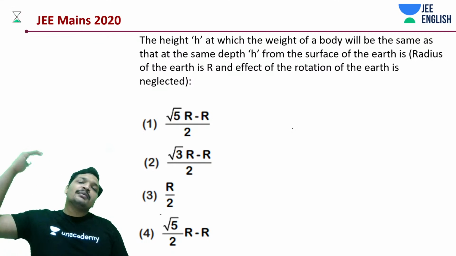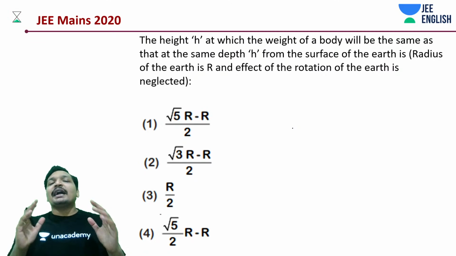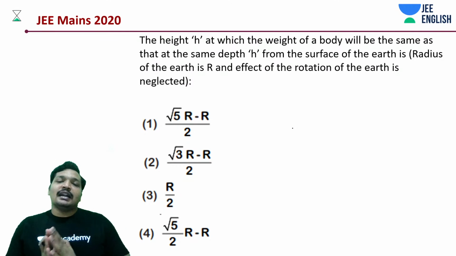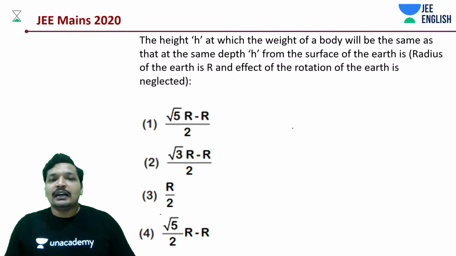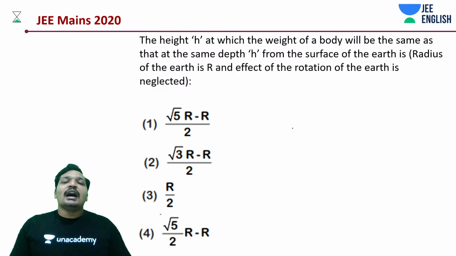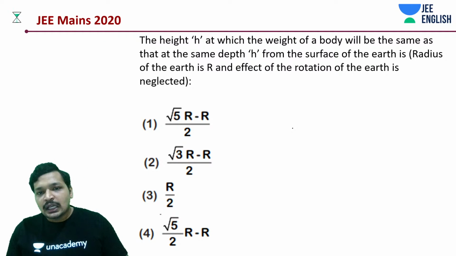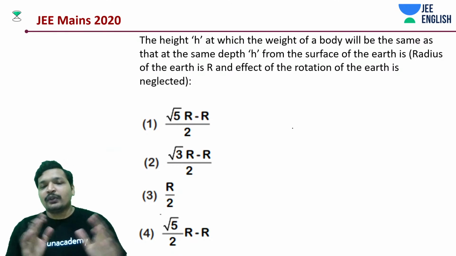Similarly, as you're moving away from the surface, it's going to reduce. So they're saying there is some optimal depth and height, of the same value, h and h, at which both of them are equal, like the gravitational force is equal. Okay, I'll get to this point.